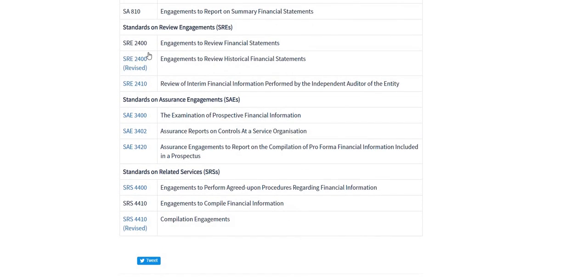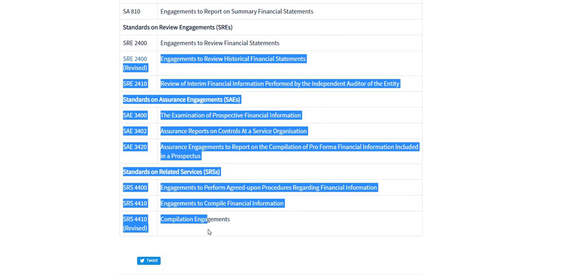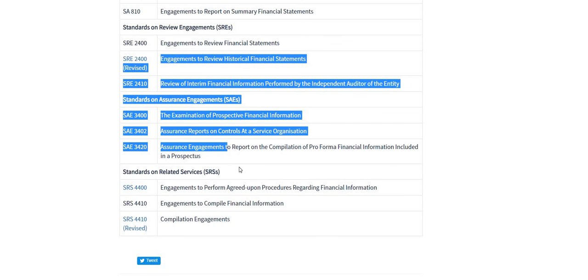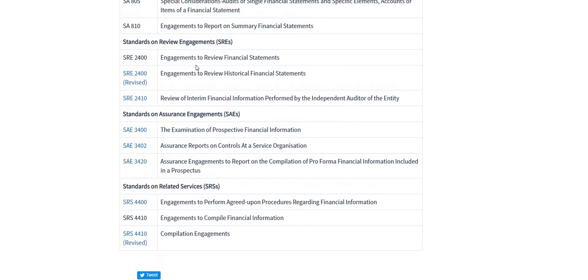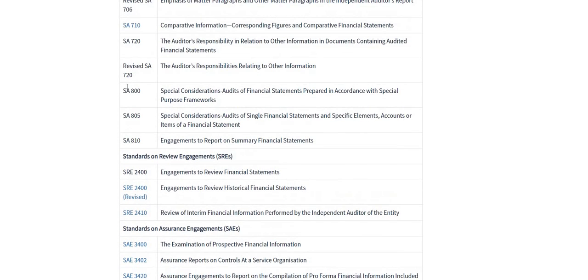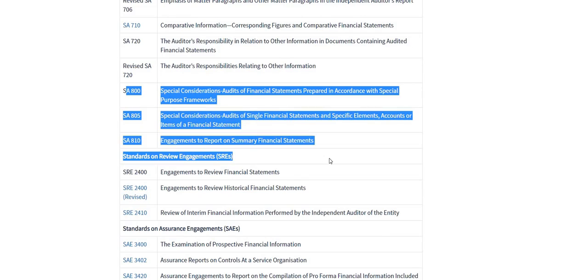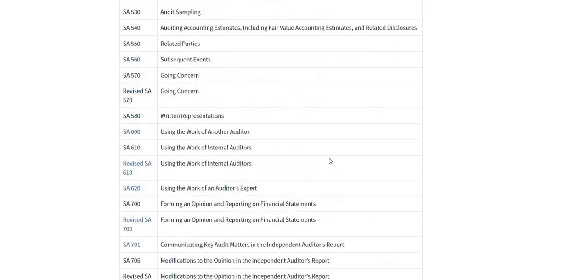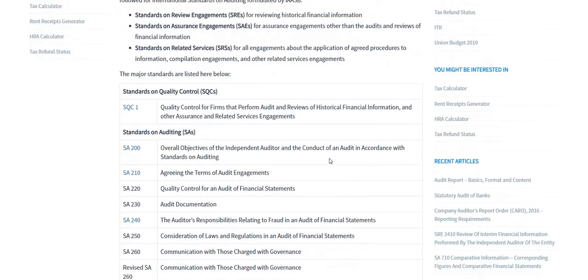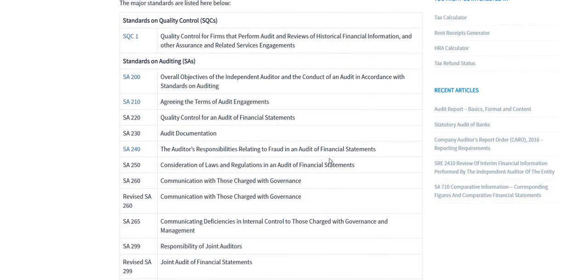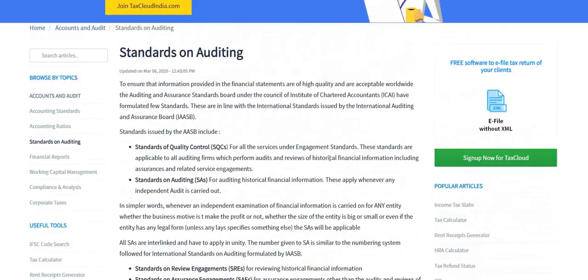Okay, so basically the total, if you see, 2 plus 2 plus 2, 6 standards are there here. 6 plus these 3, 9. 9 plus 36. Okay, so there are around 45-46 standards. Totally, auditing covers 45 to 46 standards.